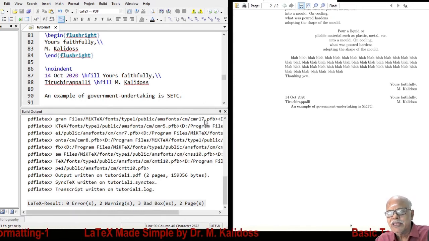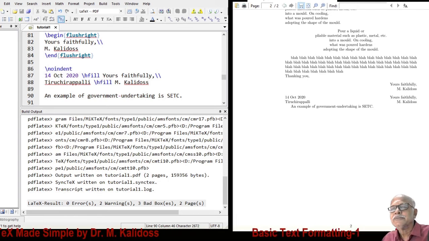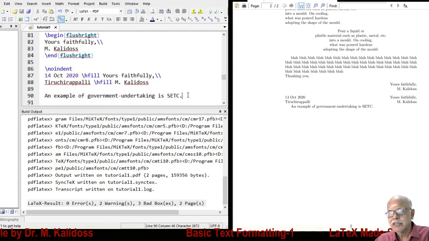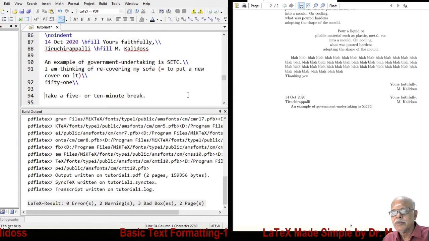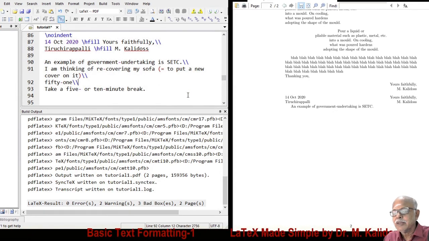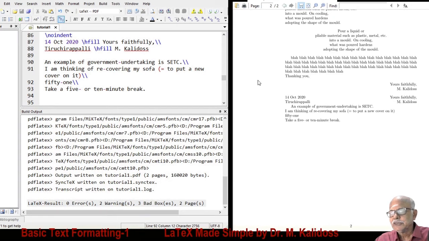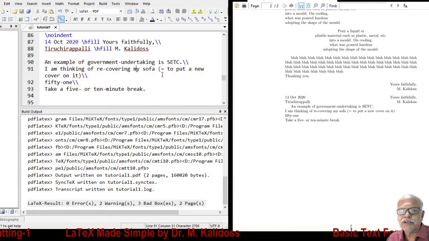Okay. What are other examples of hyphen? Now, let us say I am thinking of recovering my sofa.